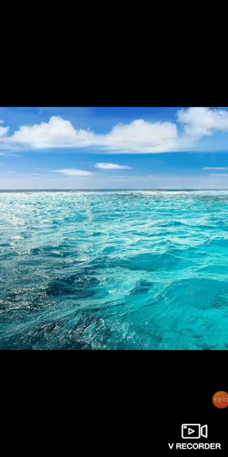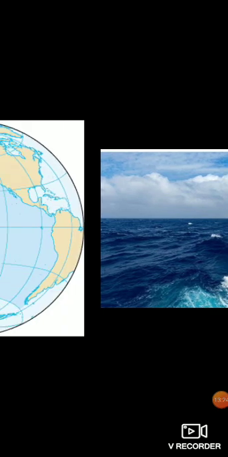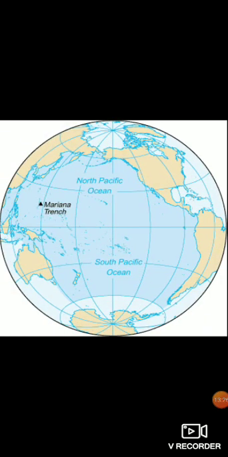Now, let's start with the Pacific Ocean, because it is the largest ocean of the world, and it is also the deepest. So, which is the largest and the deepest ocean? It is the Pacific Ocean, and it covers about 1/3 part of the world. So, if you look at the world map that I have put up on the globe, you will find that quite a bit of the world is surrounded by the Pacific Ocean.